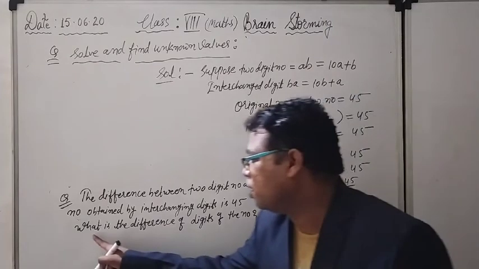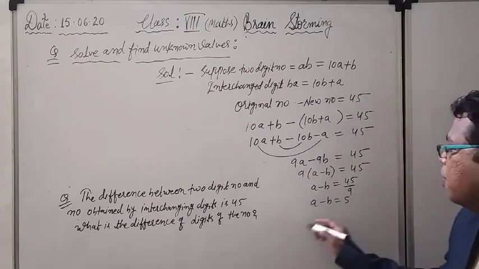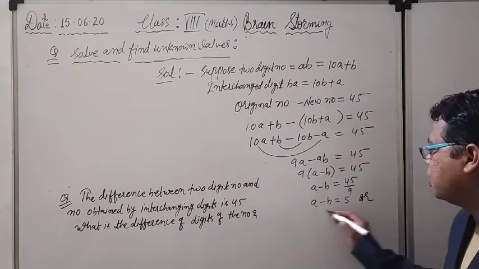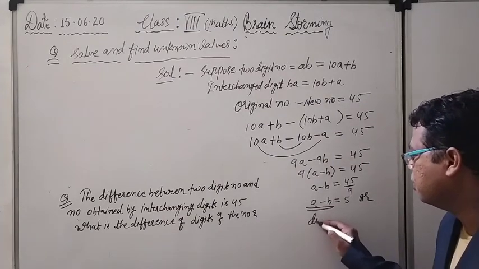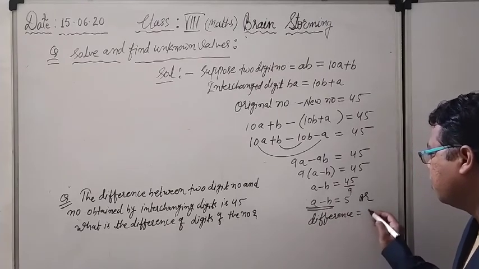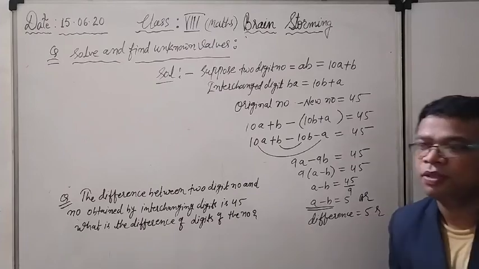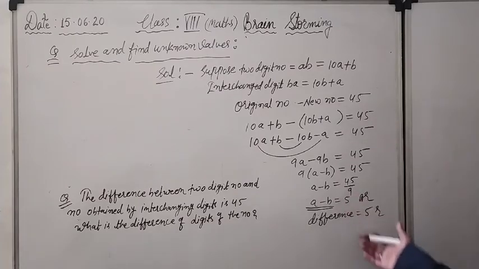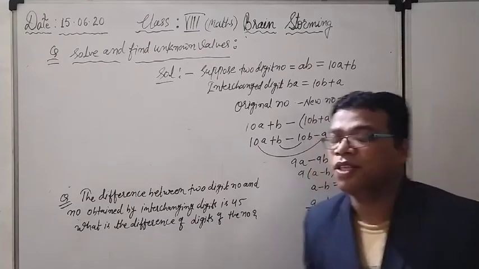And what is asked of me? What is the difference of the digits of the number? So that is the answer. This is the difference of the digits, and the difference is equal to 5. Same thing, directly I am getting. No problem is there.